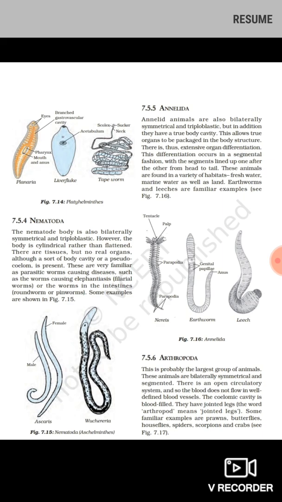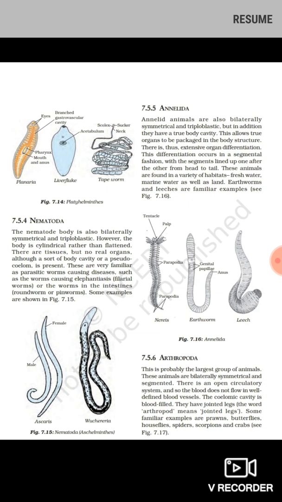Let us see here. You can see Annelida. The most common example is the earthworm. The body is septate, meaning they have lining all over the body. It is segmented. It is triploblastic, bilaterally symmetrical. Organs are also there inside the body.